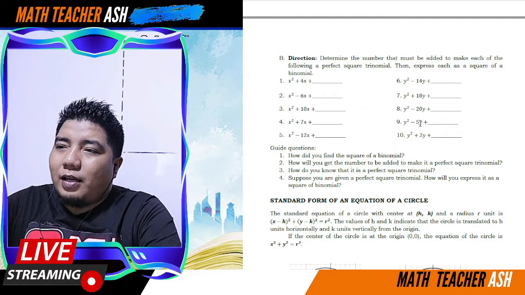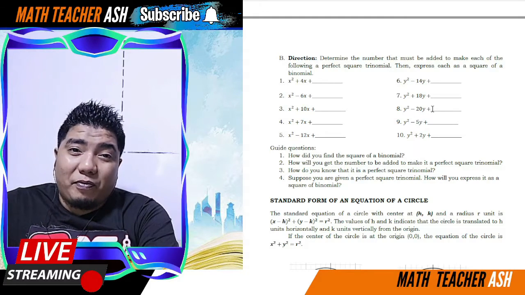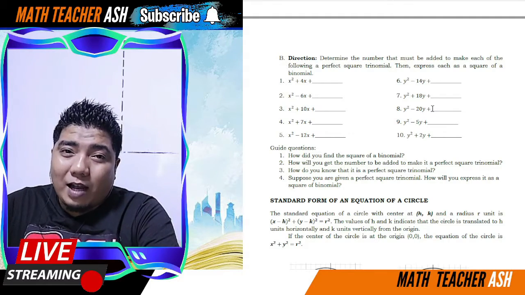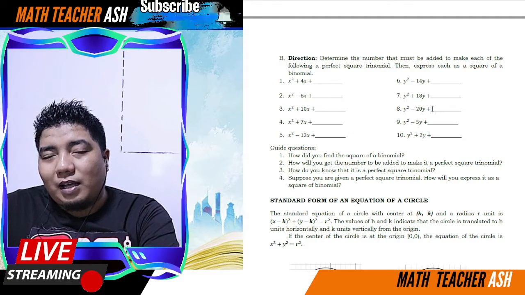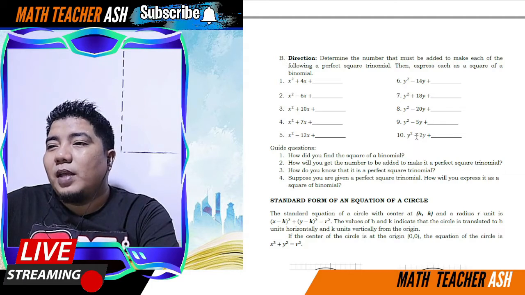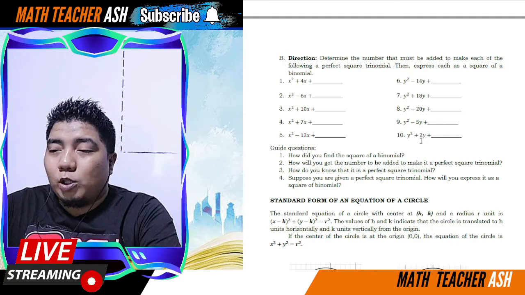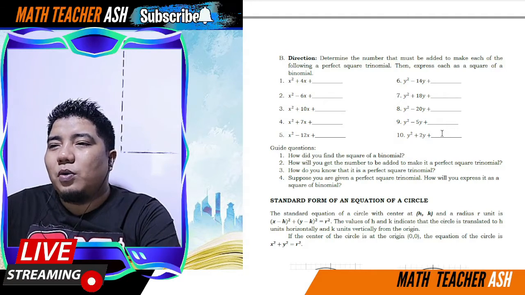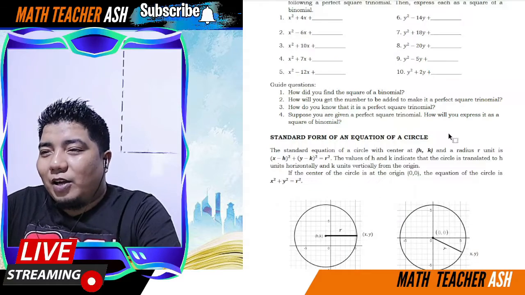For number 9, we have negative 5. Half of that one is negative 5 over 2. Okay? So, hindi tayo gagamit dito ng mga decimal. Negative 5 over 2, squared mo yan, that is 25 over 4. And finally, we have 2. So, half of that is 1. 1 squared is 1. Okay, so basically, we just answer all the questions in letter B.